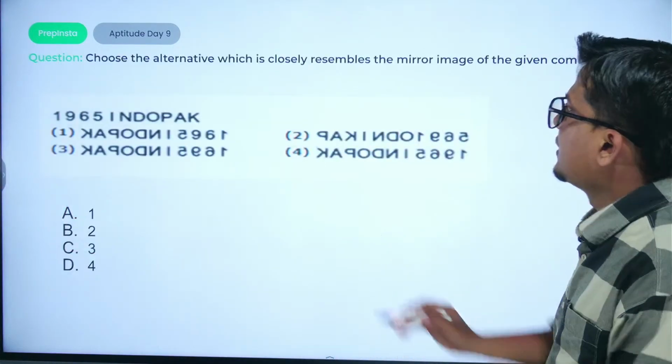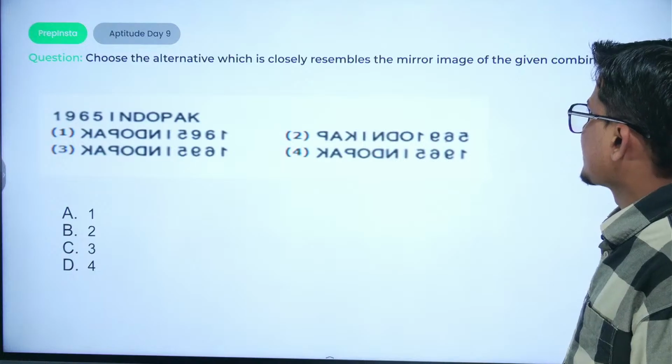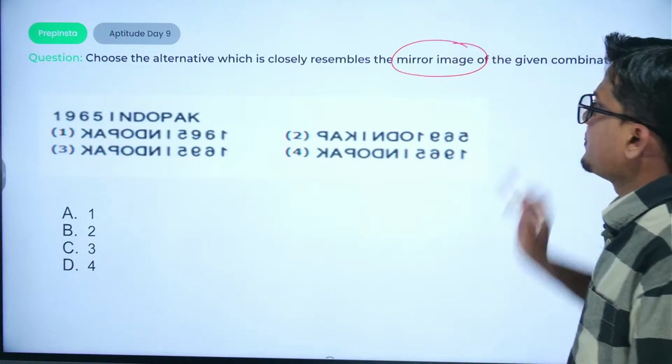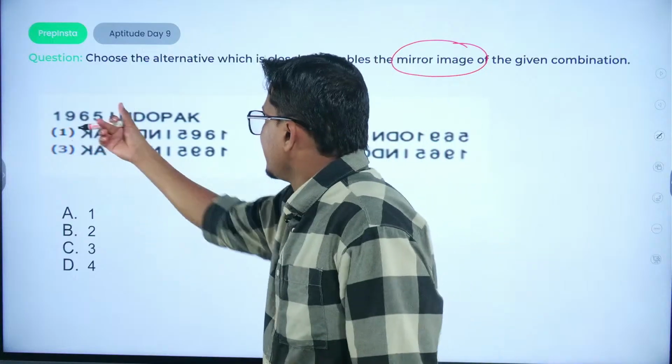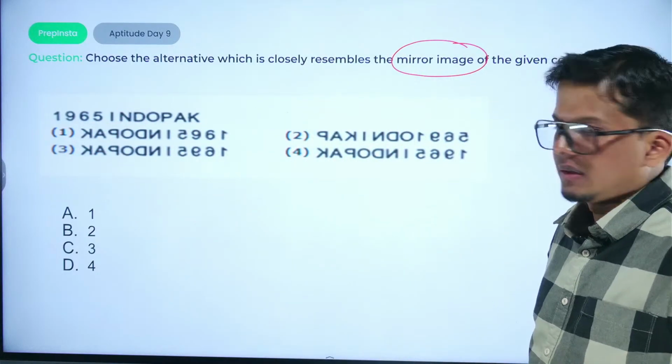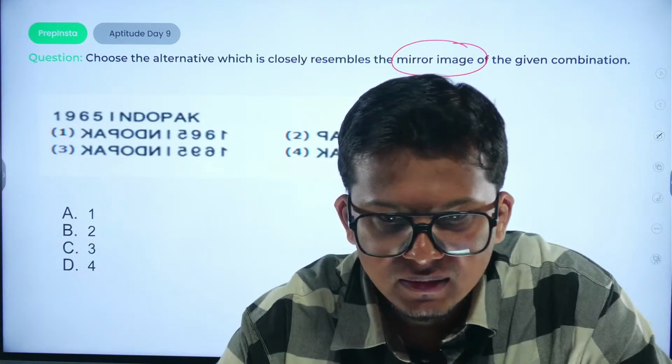Let's go to the next question. Choose the alternative which closely resembles the mirror image of the given composition. So 1965, it would be the Indo-Pak War, right? What would be the right answer?